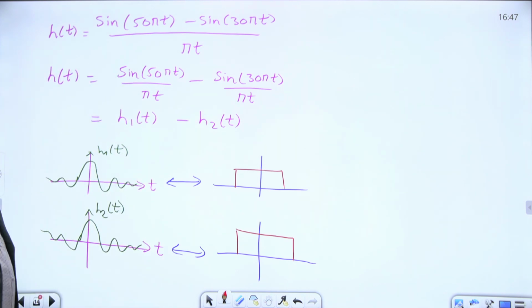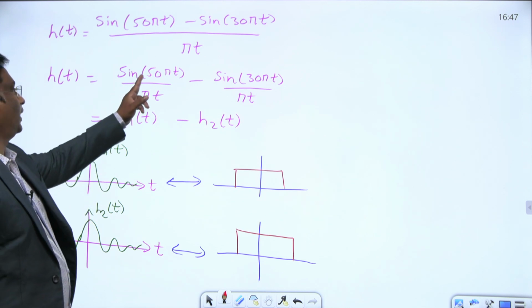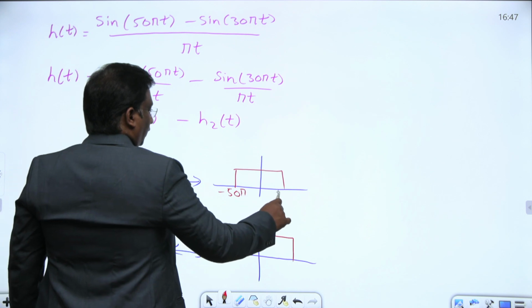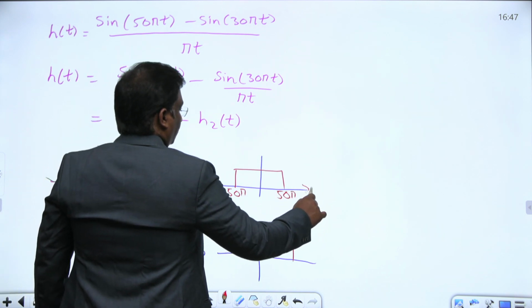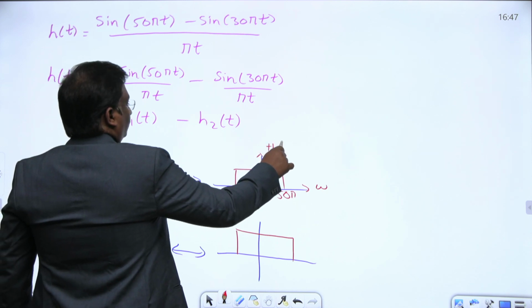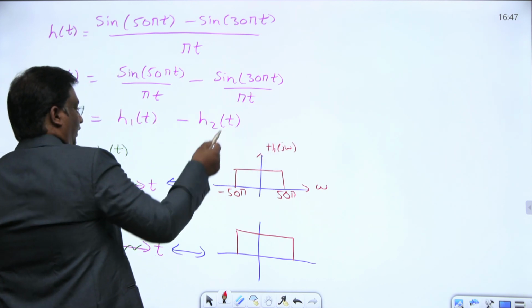We are getting a rectangular pulse. This is from minus 50 pi to plus 50 pi, in the omega domain. This is H1 of omega, the Fourier transform.